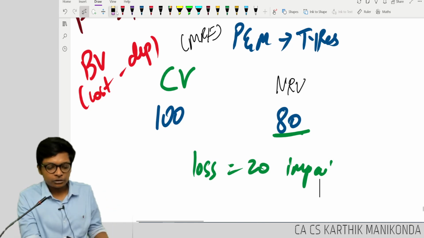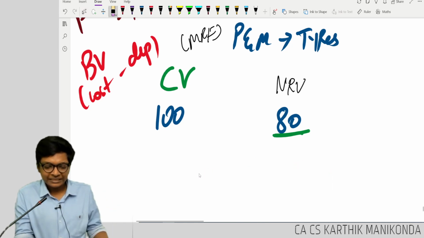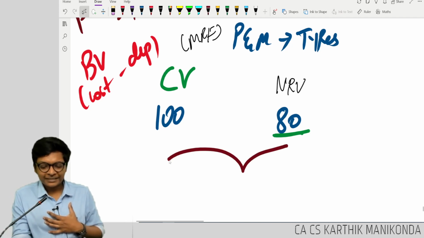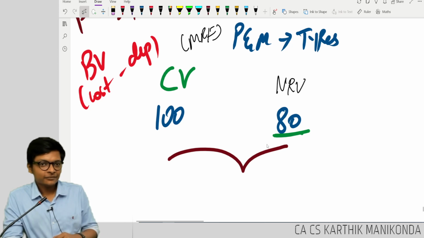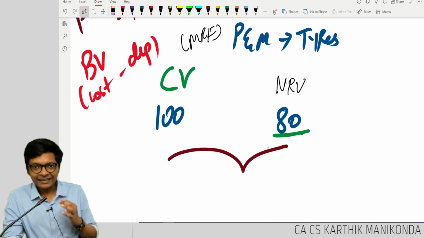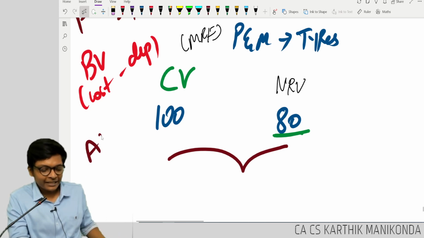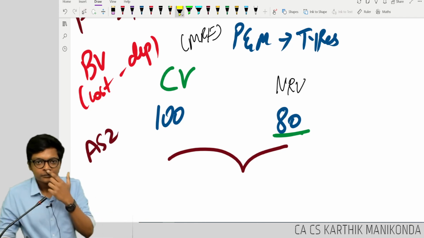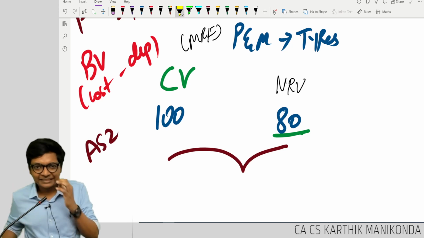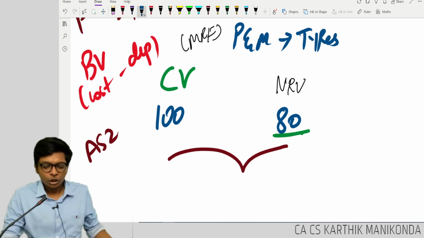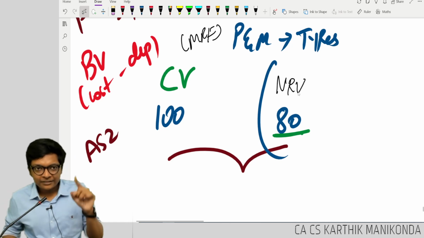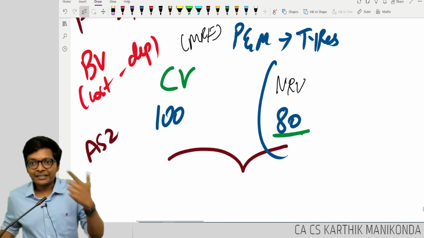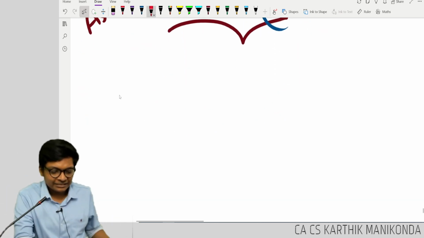But the standard does not stop here. It says if I have to do carrying value versus NRV, I can rather use the principle of AS2 and compare cost and NRV, whichever is lower. Correct? So the standard beautifully says, look at this. You should not compare only with NRV. It says, first I will tell you the answer, then we will try to break the logic. The standard says